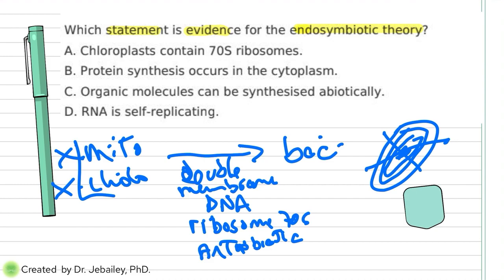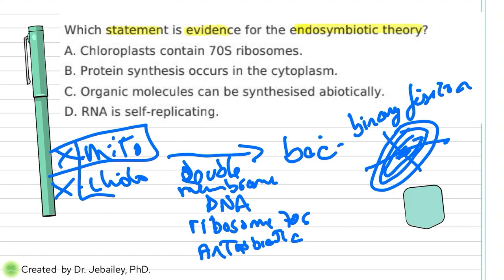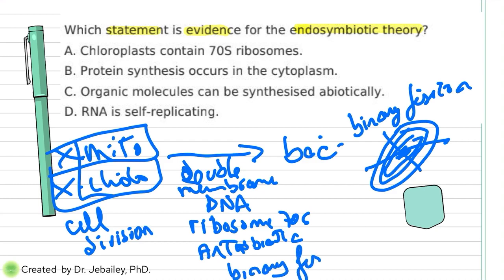These are just some of the many reasons. And there's a fifth one: bacteria can do cell division by binary fission. Well, guess what? Mitochondria as well as chloroplast can both go through cell division too, through binary fission. So this is just a recap of the reason why we think that back in the old days, mitochondria and chloroplast used to be bacteria that were engulfed by a cell and then it became eukaryotic.